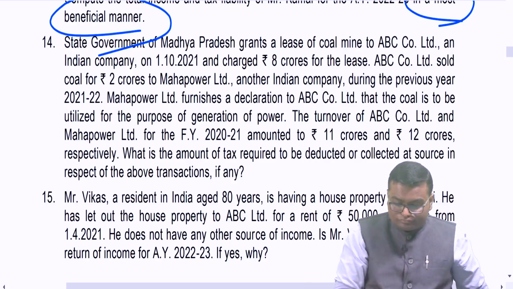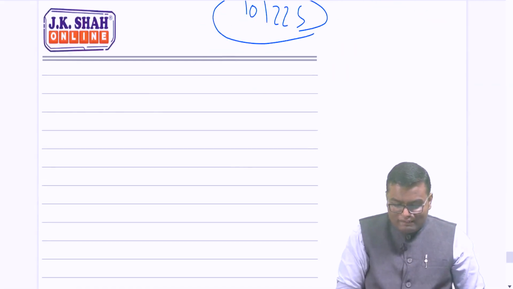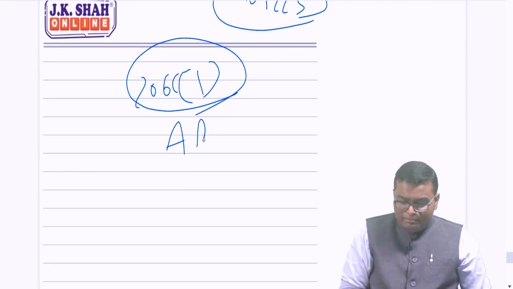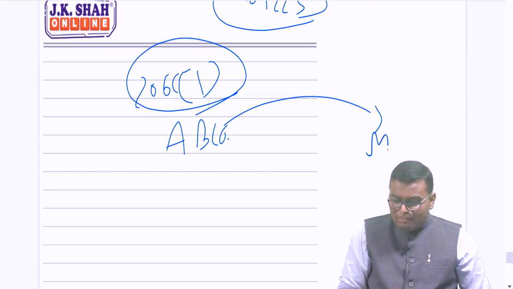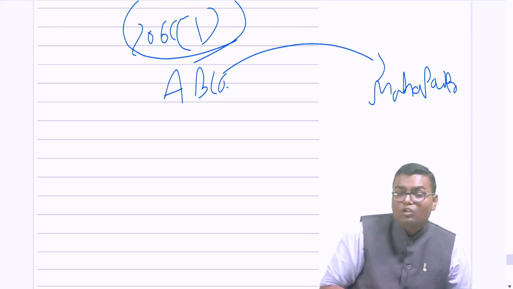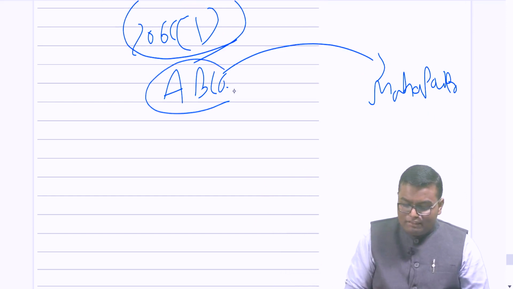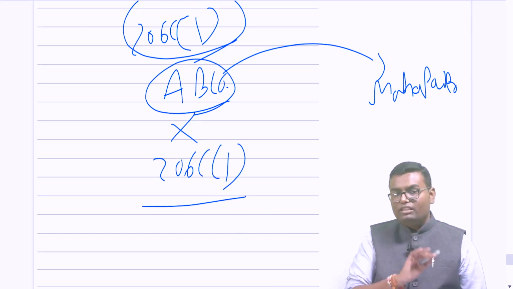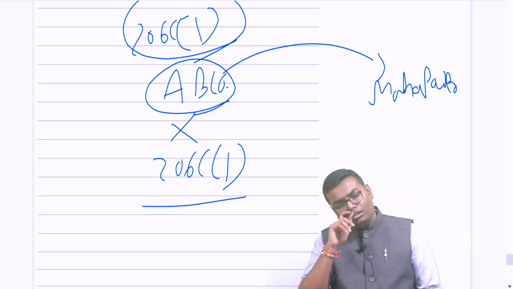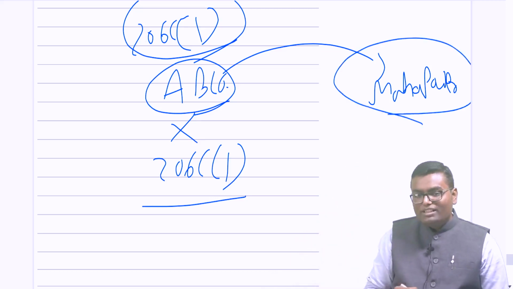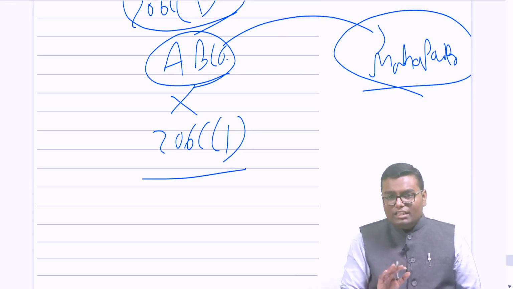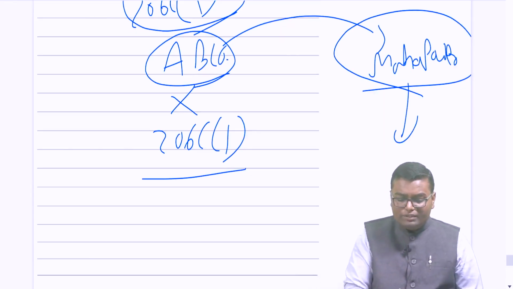So here, TCS 206C clause 1, ABC Company Limited selling something to Mahapower, and Mahapower says don't collect my TCS because I'm going to use this coal to generate electricity, then it's fine. ABC Company will not collect TCS under 206C clause 1. This section will not be applicable. Fine. Think from the viewpoint of Mahapower Limited. The last year turnover of this company was more than 10 crore.